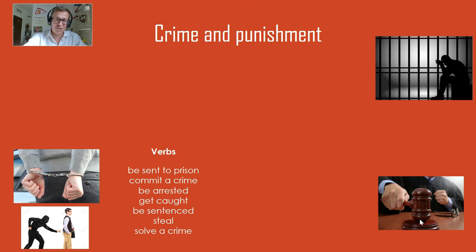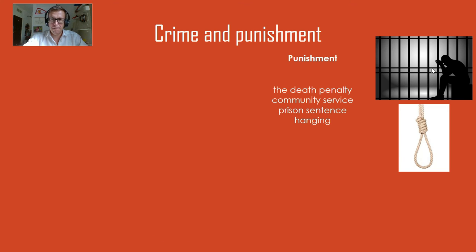Punishment. So we have lots of different ways people can be punished for crime. The death penalty, where you get killed for this. Community service, which is soft and it would be something where you help people in the community. A prison sentence, so jail time when you go behind bars. And hanging is possible, so when they kill you with a rope.